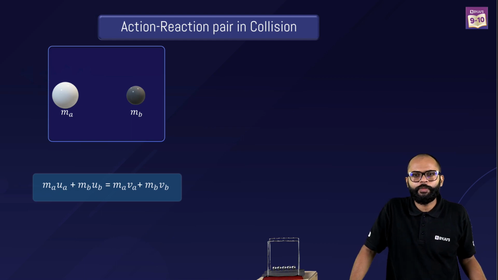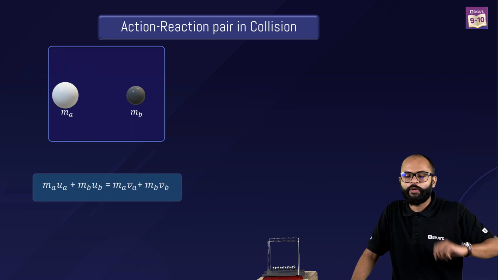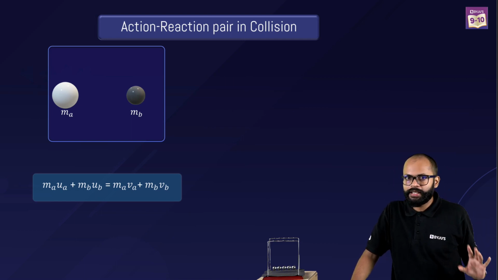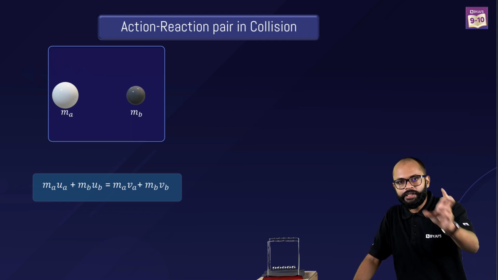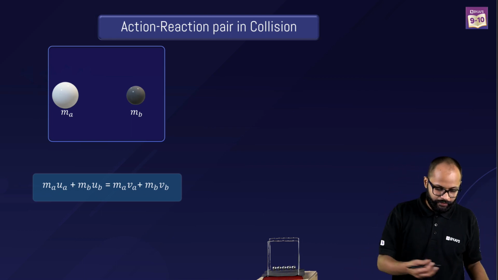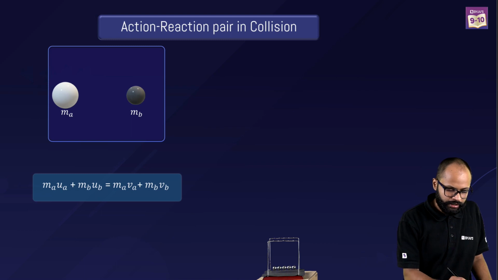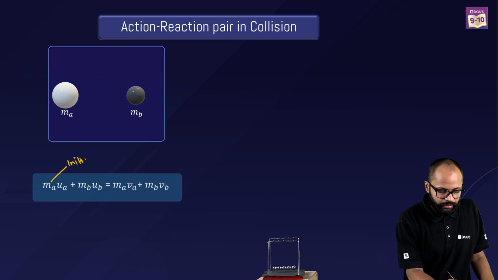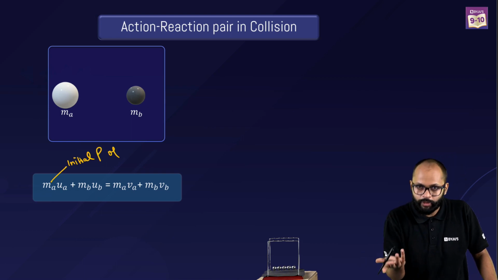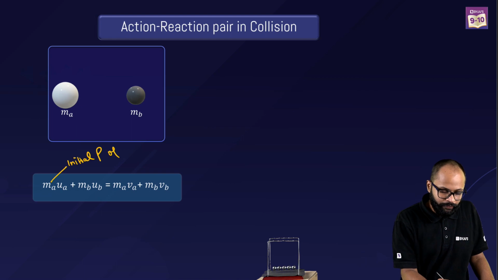There is something called momentum. What is momentum? Sir, mass into velocity of the body. Very correct. So MA into UA, can we say it is the mass of body A multiplied by initial velocity of body A? So this is the initial momentum of body A. For momentum we use P, we don't call momentum M, we call it P. Initial P of A.